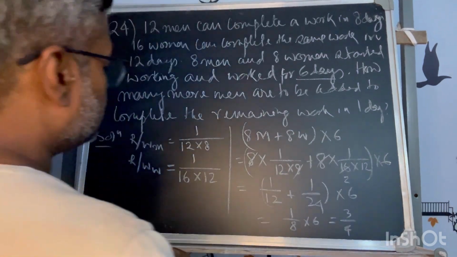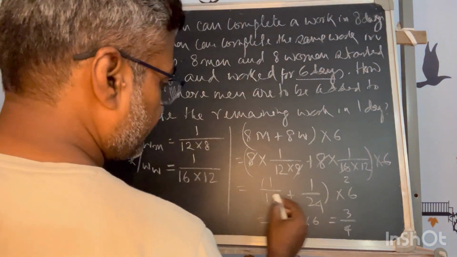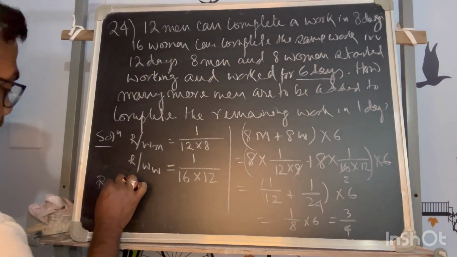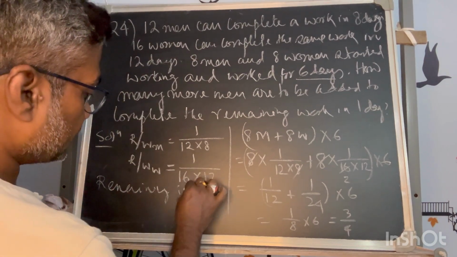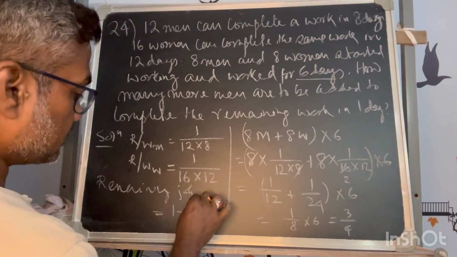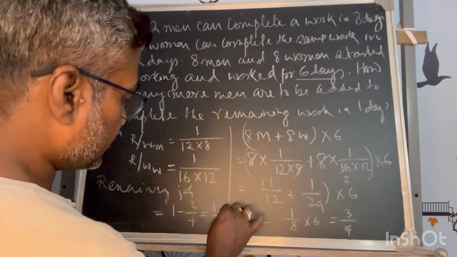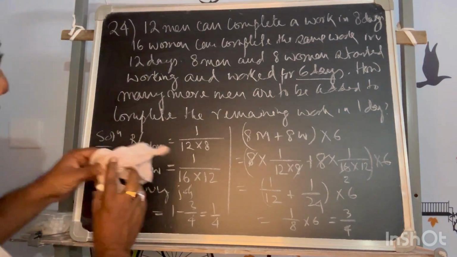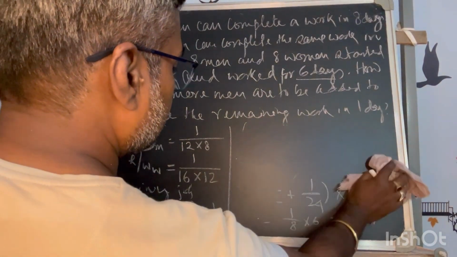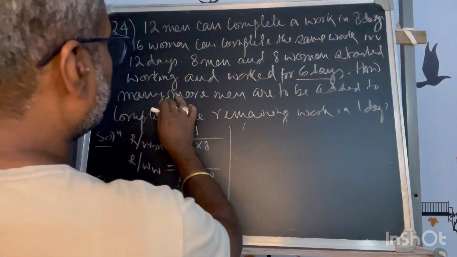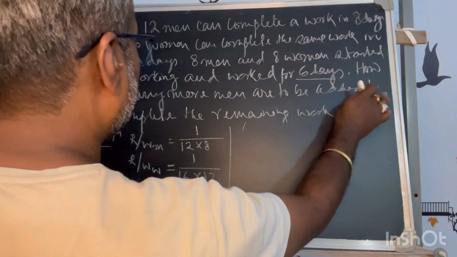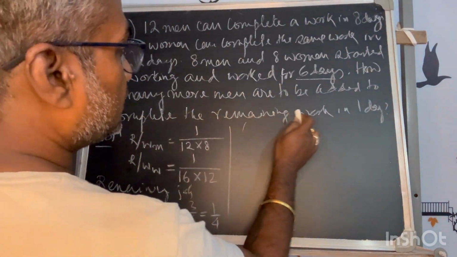That fraction. So remaining is how much? Remaining job is 1 minus 3 by 4, that is 1 by 4. Okay, this part is done. Now in the second part, it said, how many more men are to be added to complete the remaining job in one day.